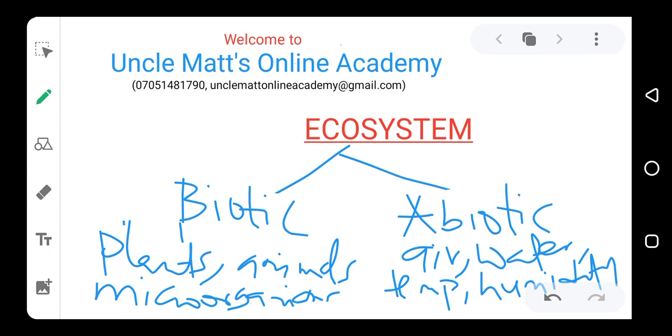Now let's look at the biotic factor or the biotic component in detail. The biotic component, which is the living organisms in the environment, we have three components or groups in the biotic components. Three groups in the biotic components. And these three groups represent the way energy flows in the environment.